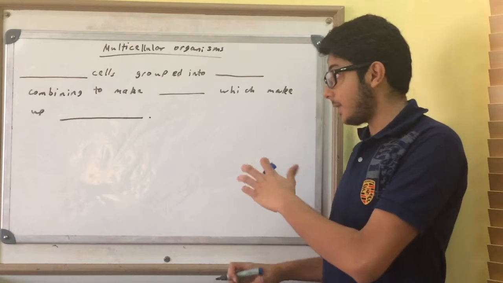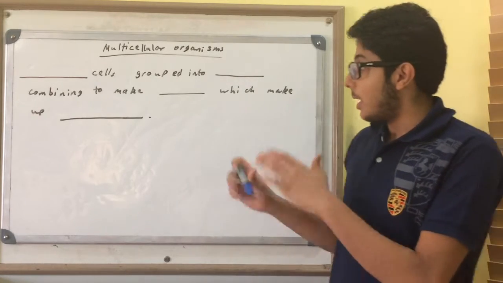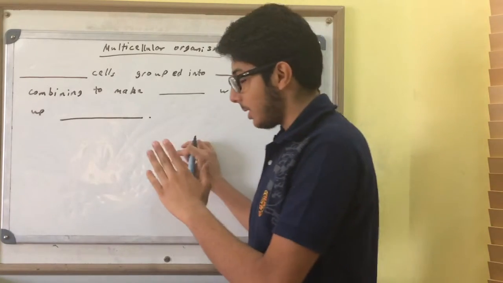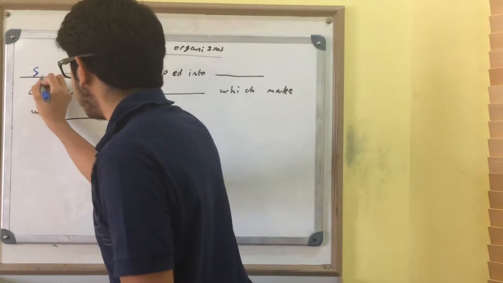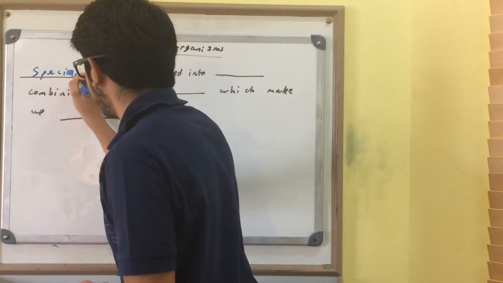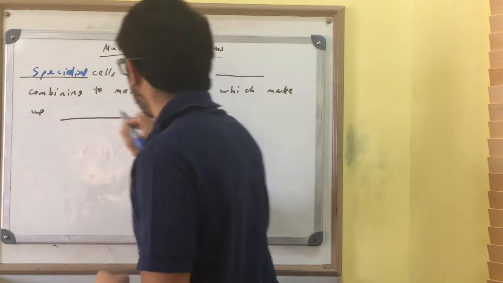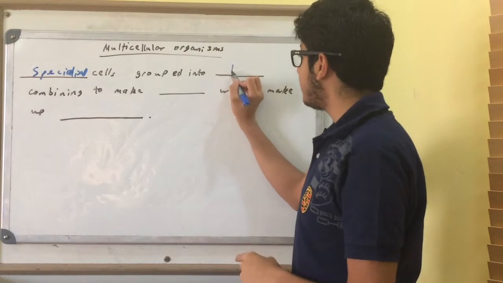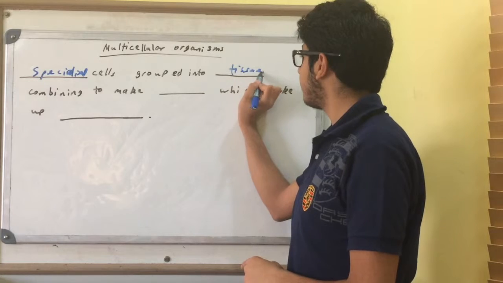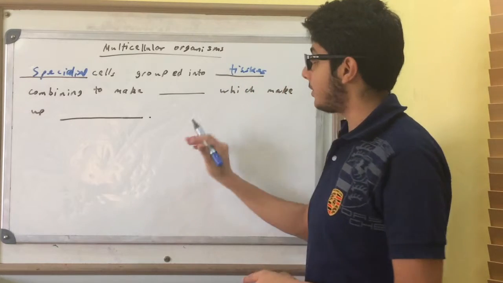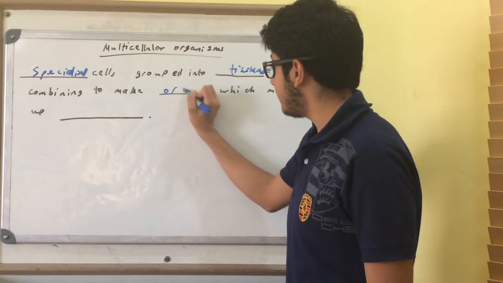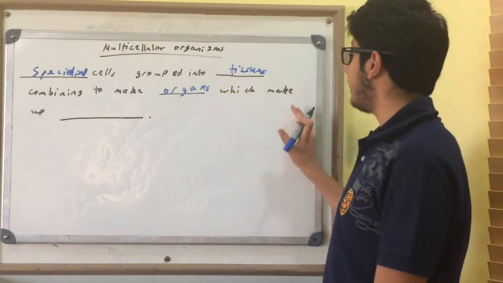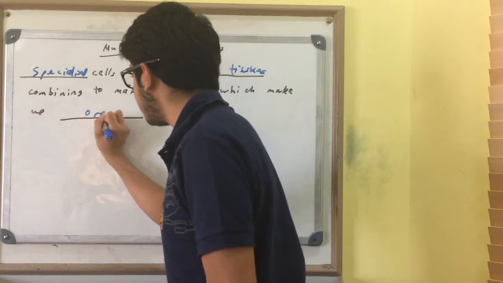But first, multicellular organisms. We have specialized cells grouped into tissues. Excuse my bad handwriting. Combining to make organs, which make up organ systems.